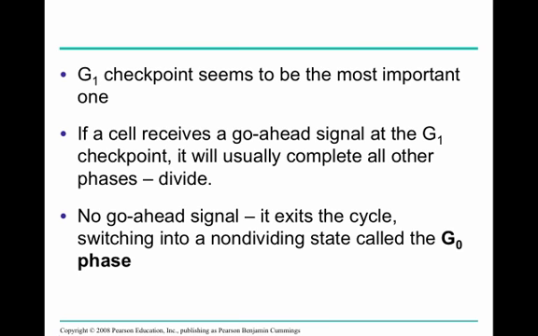Other cells that don't get the go-ahead signal at G1 actually exit the cycle and enter what we call the G0 phase, which is a non-dividing state. These would be cells like nerve cells that don't divide once they've been developed. Our liver cells are usually in a G0 phase. There are some cells that can be called back from G0, and the liver is an example of that. When the liver undergoes serious damage, it can be enticed to divide, but typically once a cell is in the G0 state, that's where it stays.